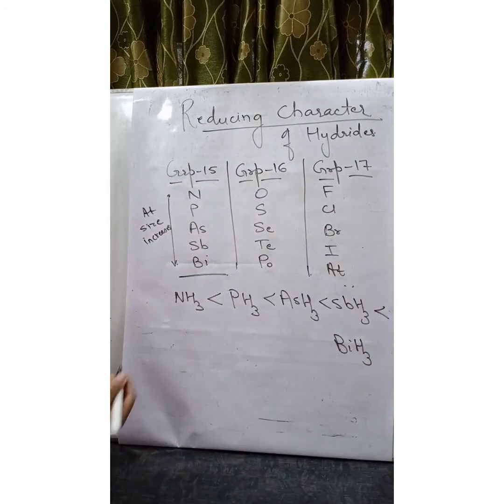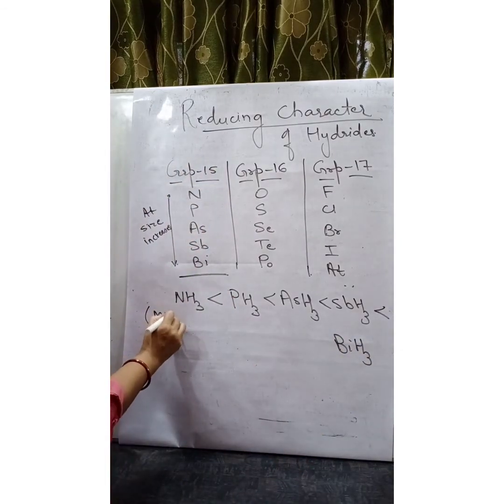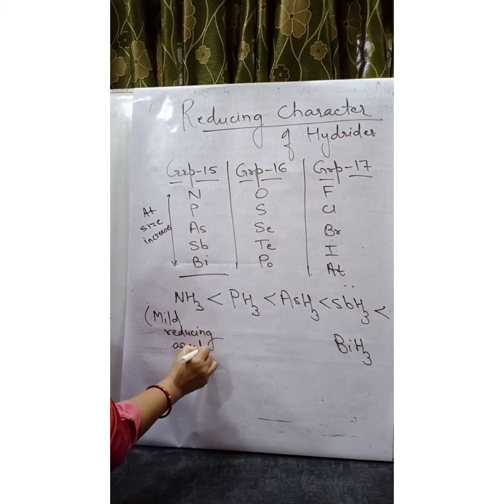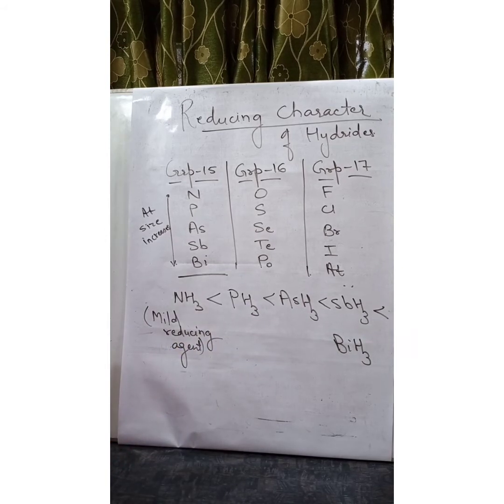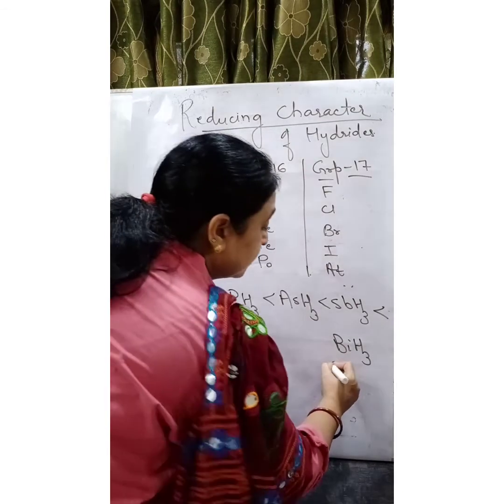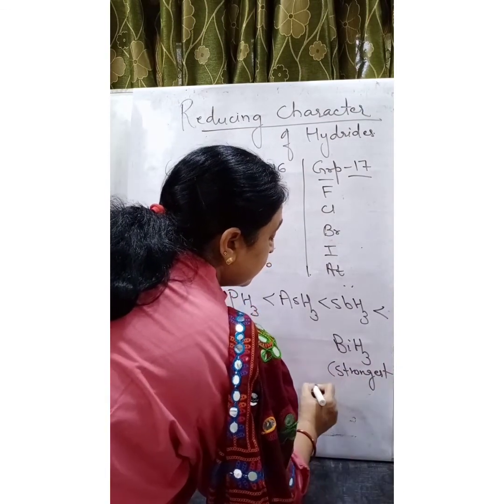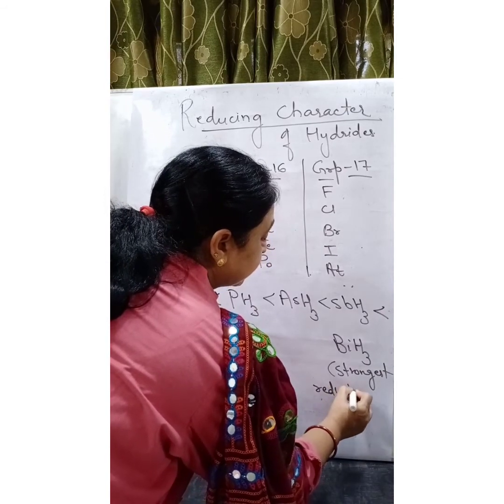So this NH3 is a mild reducing agent, whereas BiH3 is a strong reducing agent, or you can say the strongest reducing agent.